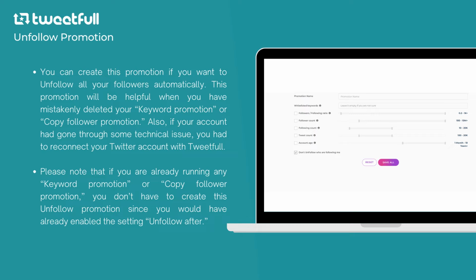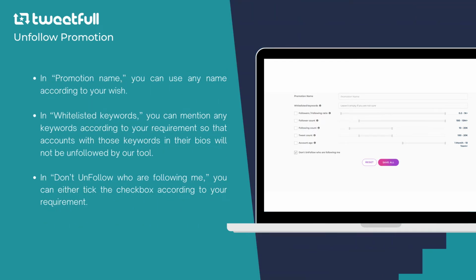Please note that if you are already running any keyword promotion or copy follower promotion, you don't have to create this unfollow promotion since you would have already enabled the setting unfollow after. In promotion name, you can use any name according to your wish. In whitelist keywords, you can mention any keywords according to your requirements so that accounts with those keywords in their bios will not be unfollowed by our tool.